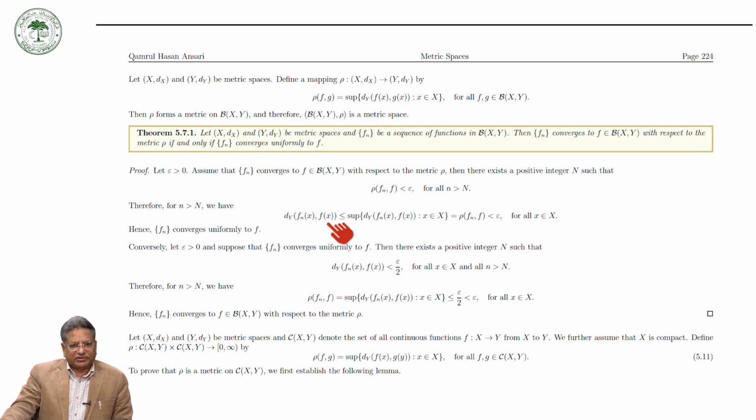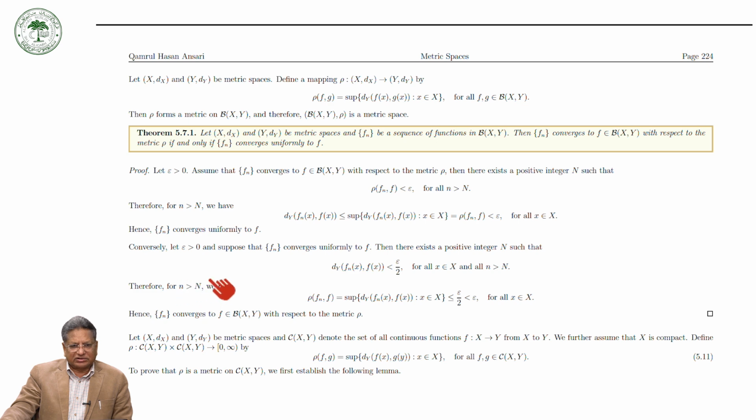Now for the converse, let epsilon be greater than 0 and suppose that Fn converges uniformly to F. Then we will have to prove that it converges to a bounded function F from X to Y. So by the definition of uniform convergence, there exists a positive integer N such that d(Fn(x), F(x)) is less than epsilon by 2 for all x in X and all n greater than N.